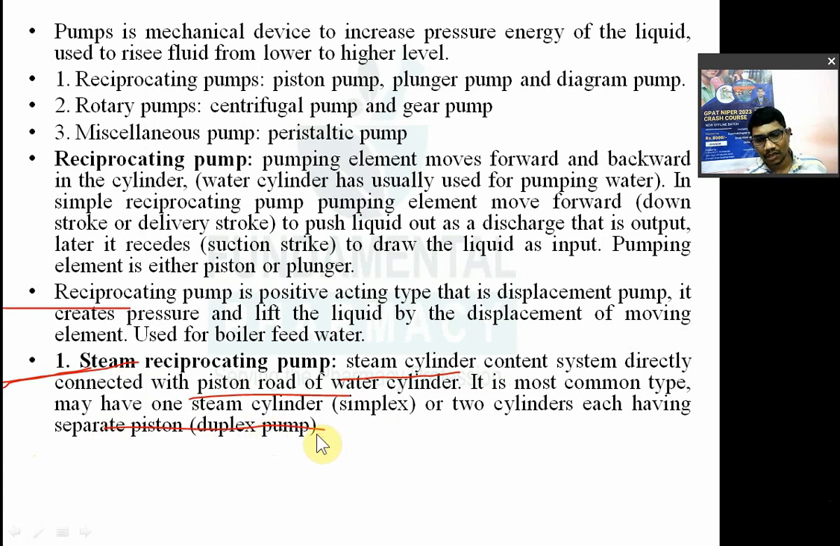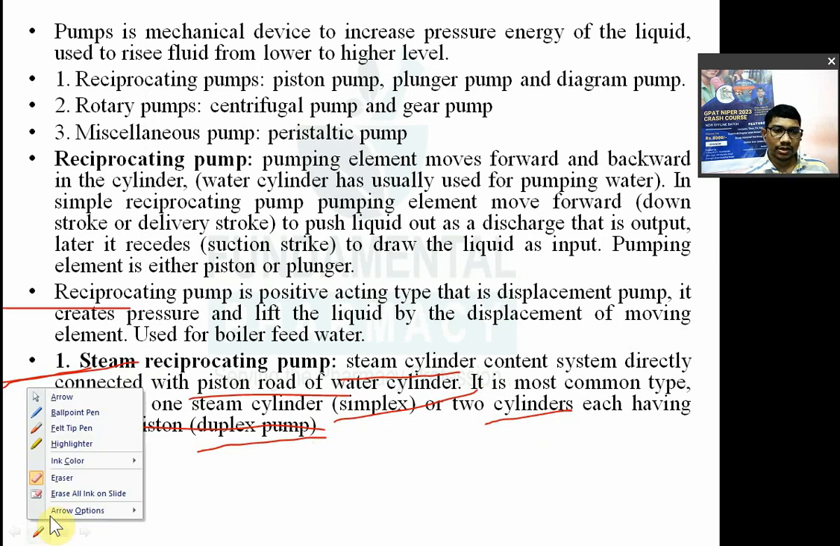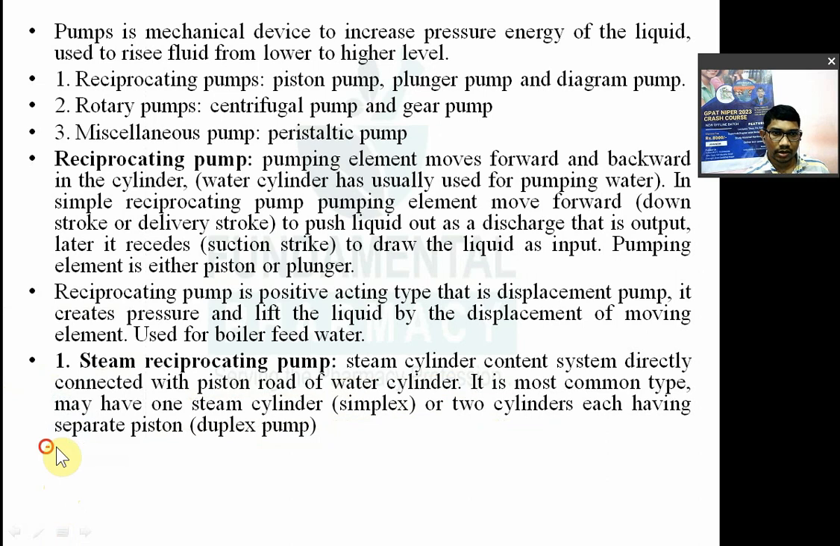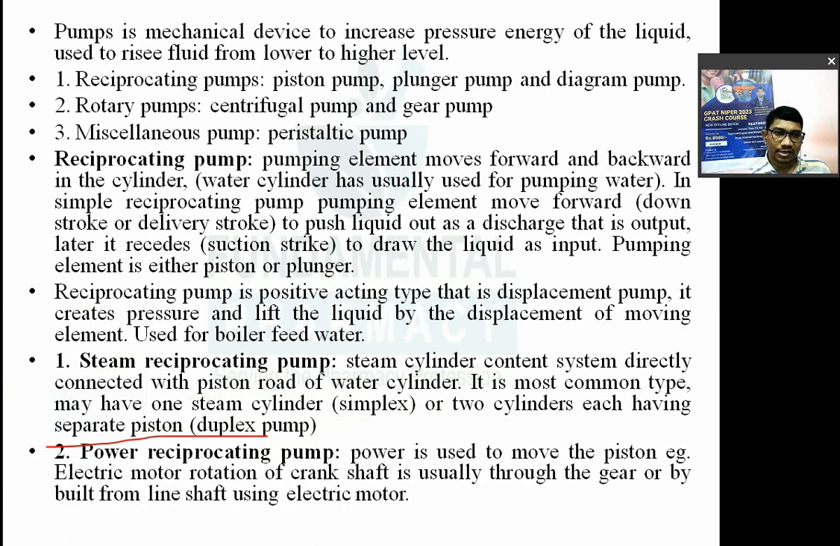It may be either having one steam cylinder, उसको बोलेंगे simplex. It may have two cylinders, each having a separate piston, duplex pump. So steam reciprocating pump may be either simplex or duplex. Simplex मतलब एक ही steam cylinder होगा, एक ही water cylinder होगा. Duplex मतलब दो steam cylinder होंगे, ठीक है, दो steam cylinder होंगे. So that is the steam reciprocating pump.